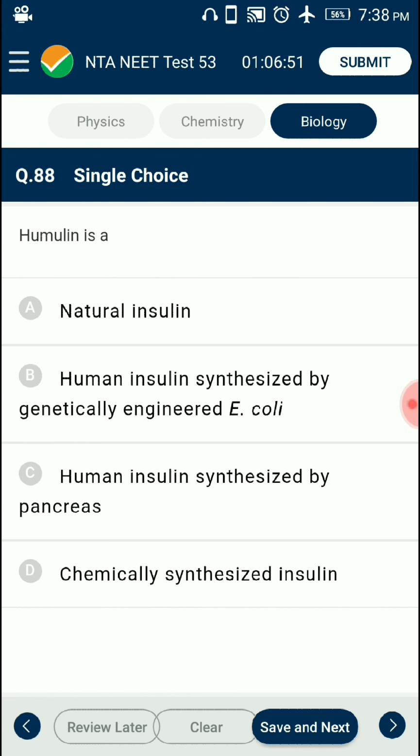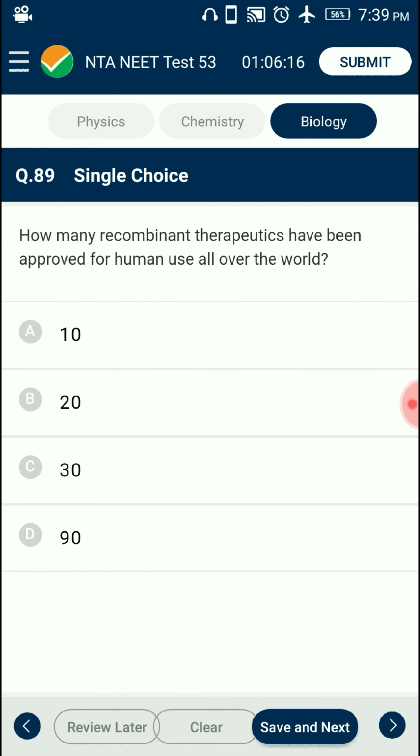Question number 88. Humulin is a. In 1983, an American company, Eli Lilly, prepared two DNA sequences corresponding to A and B chains of human insulin and introduced them into a plasmid of E. coli to produce insulin chains. Chains A and B were produced separately, extracted, and combined by creating disulfide bonds between them to form human insulin. So the answer is option B. Human insulin synthesized by genetically engineered E. coli bacteria.